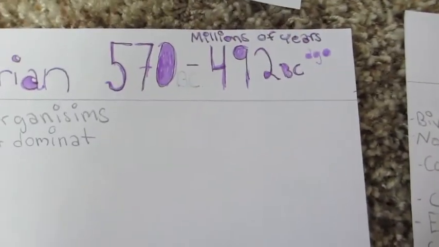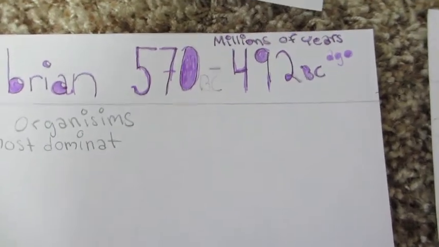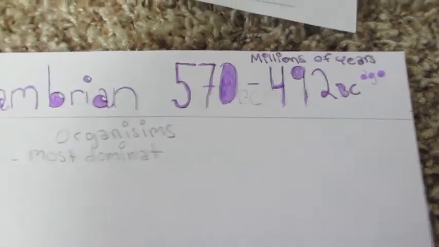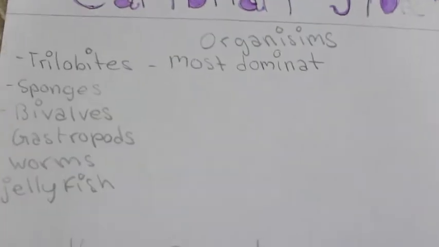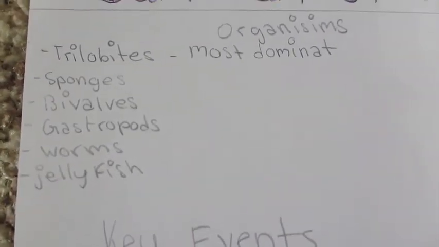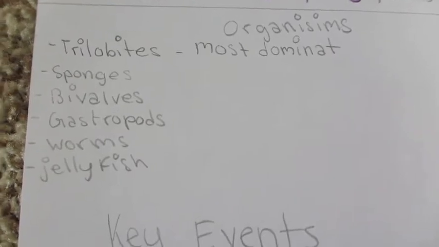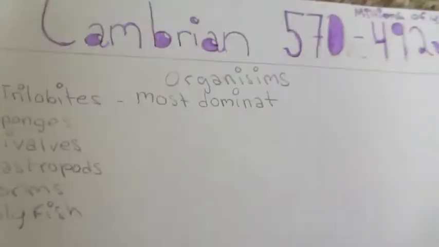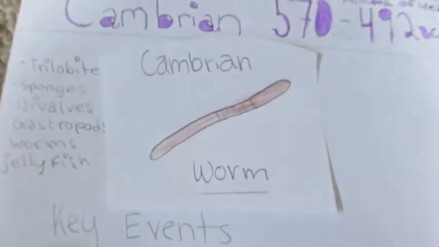This period was 570 to 492 millions of years ago. Some of the organisms in this period were the trilobites, which were the most dominant, also sponges, bivalves, gastropods, worms, and jellyfish. One of the worms might have looked like this.